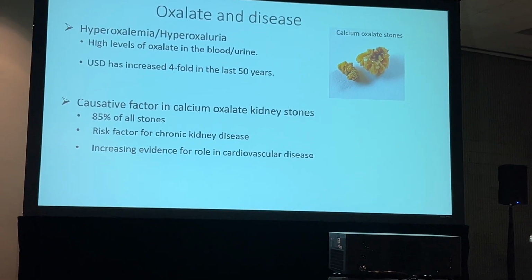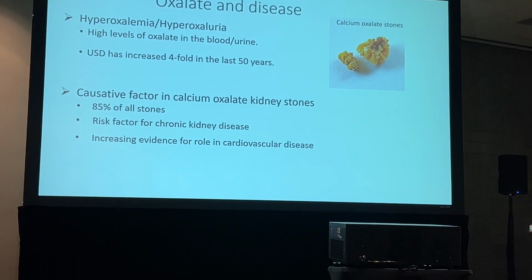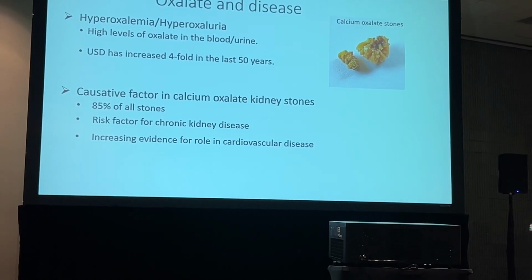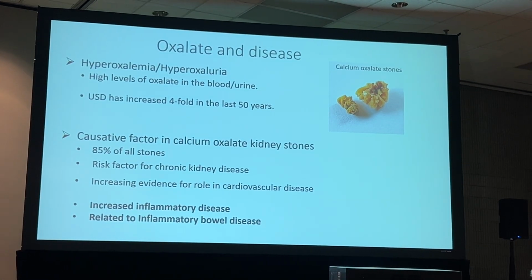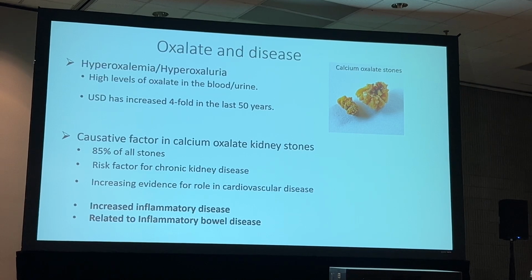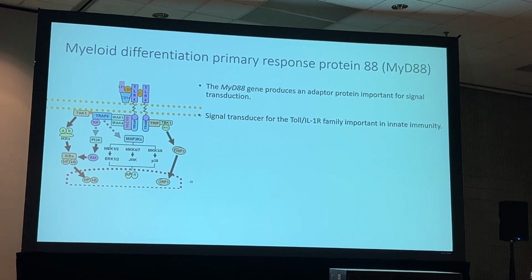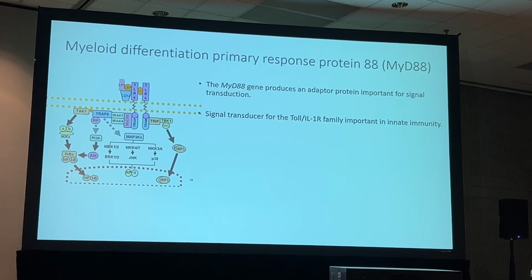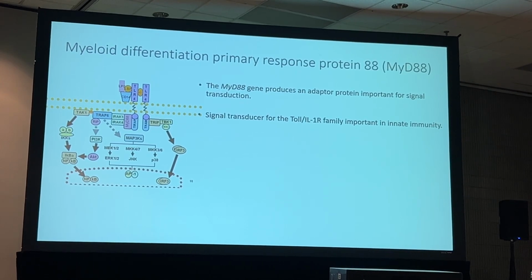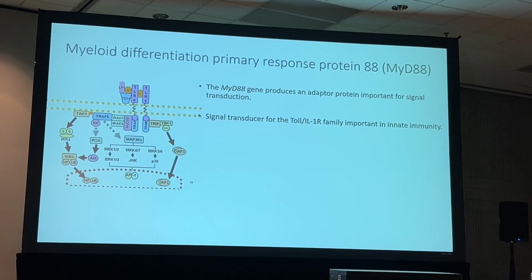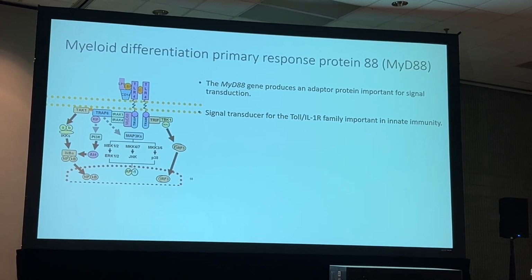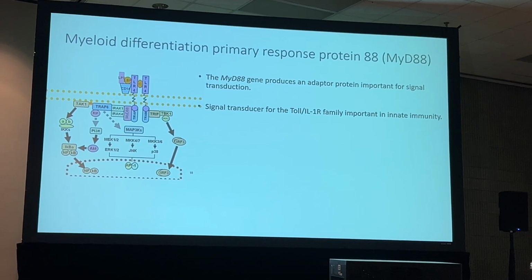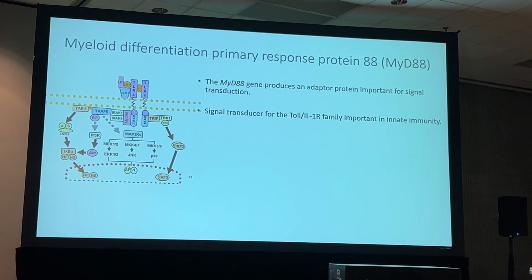It has been shown to implicate negatively in cardiovascular disease, including atherosclerosis. Oxalate also has an increased effect in inflammatory disease, including inflammatory bowel disease. When we talk about inflammation, one of the important players upstream of many inflammatory pathways is myeloid differentiating primary response protein 88, or MyD88. The MyD88 gene produces an adaptive protein, which is very important for signal transduction. It signal transduces using the toll-like receptor family and is important in innate immunity.